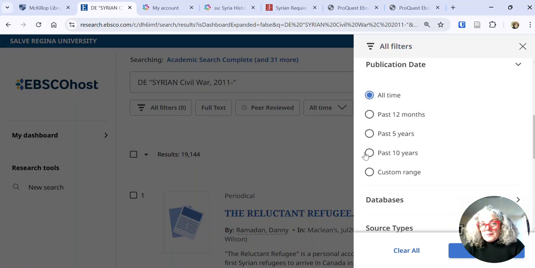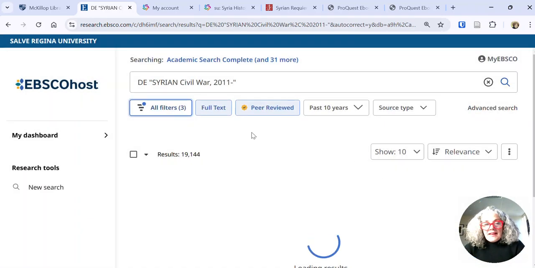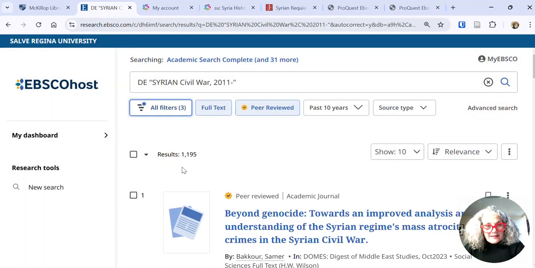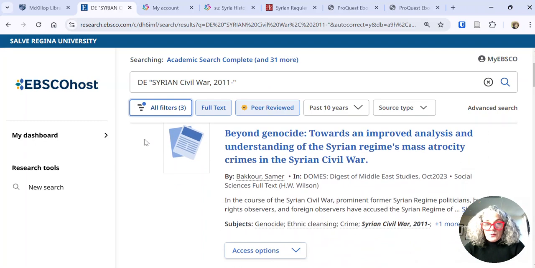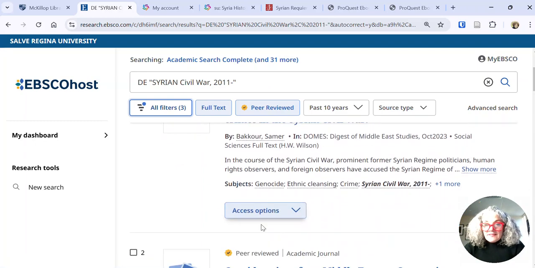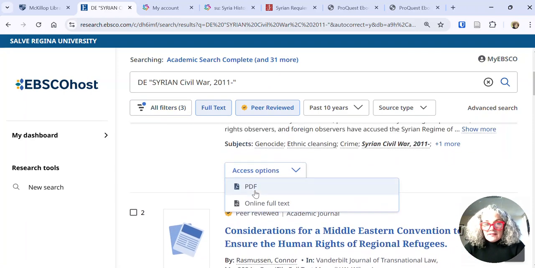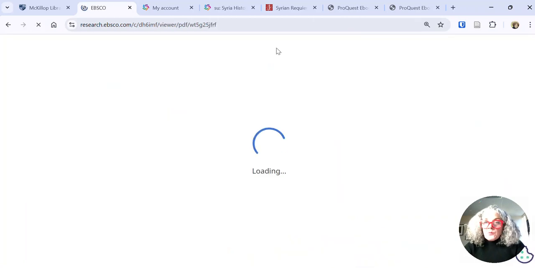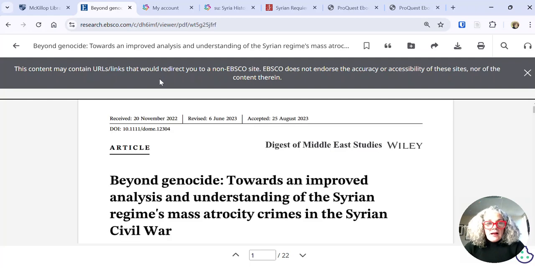We can choose a publication date. Maybe we only want the past 10 years. And then we will see that took us down quite a few. And if we want an article that looks interesting, click on access options. If you click on PDF, it will open the PDF for you, which you can then download.